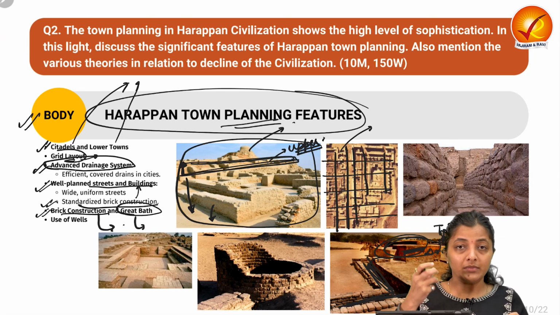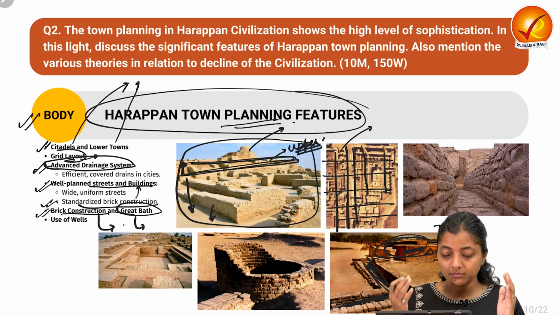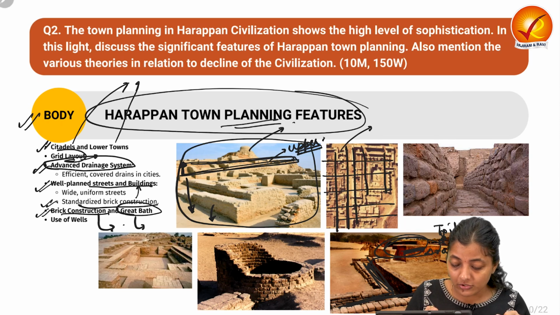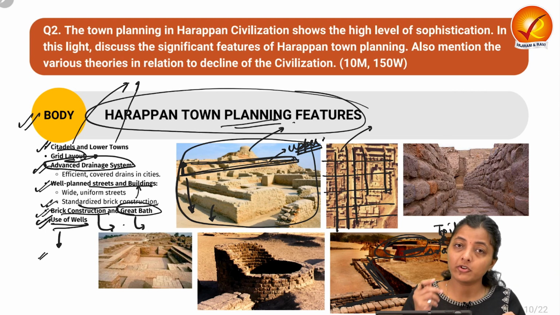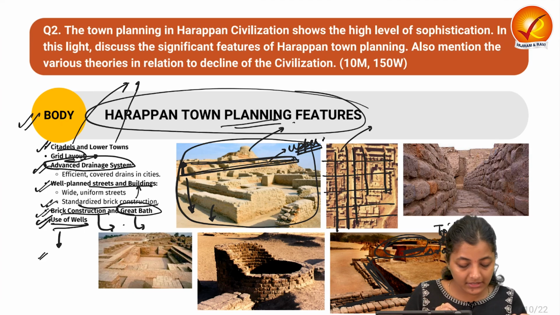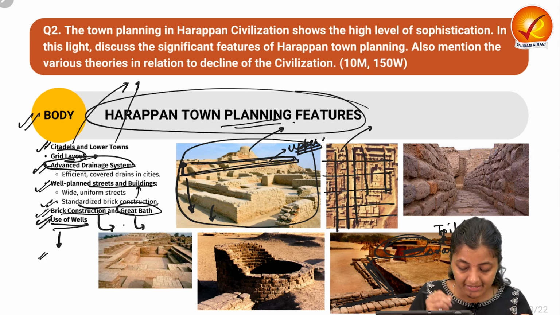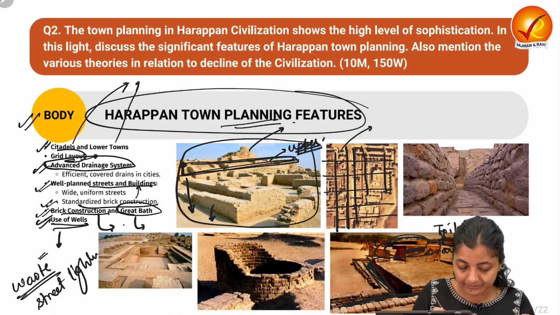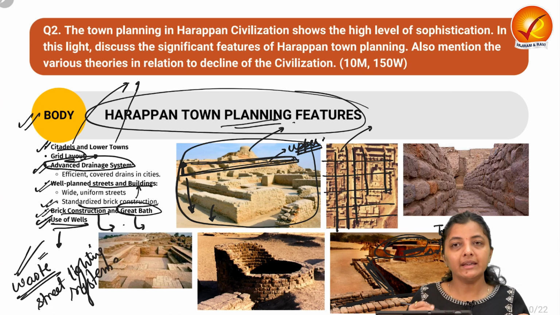The Great Bath means they took proper measures for hygiene, sanitation and health. Also, they had wells for a reliable supply of water. There were great granaries also for emergency times. You can write other features as well: there were dedicated places to throw waste material, and there was a proper street lighting system. You can write other features as well.